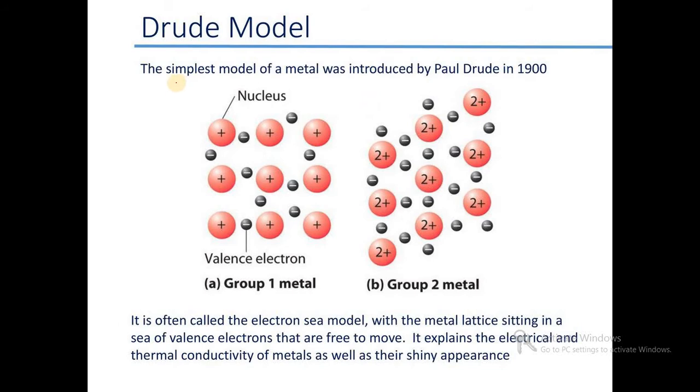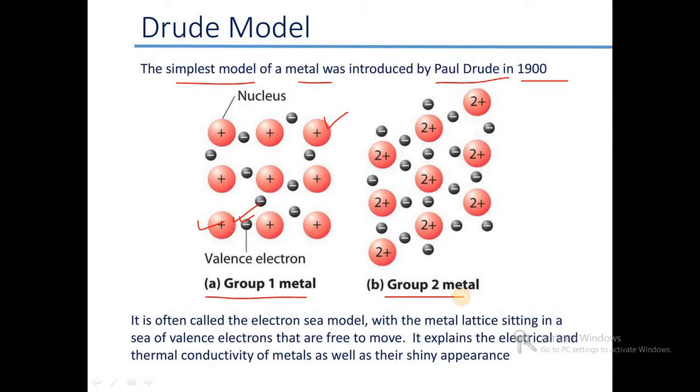The Drude model is the simplest model of metal, introduced by Paul Drude in the year 1900. There are two diagrams. The first one is when we apply the Drude model to group 1 metals, meaning sodium, potassium, lithium. In these, the outermost shell contains only one electron. So the metal ion is surrounded by one electron, but this one electron moves from one positively charged metal ion to another positively charged metal ion.